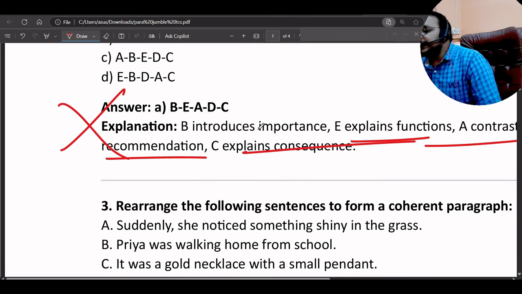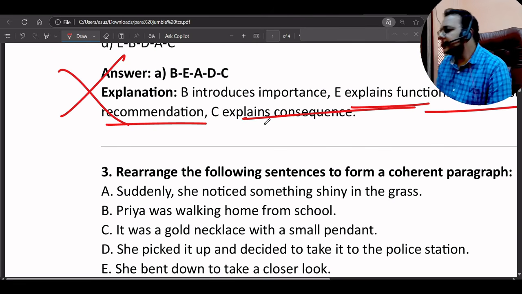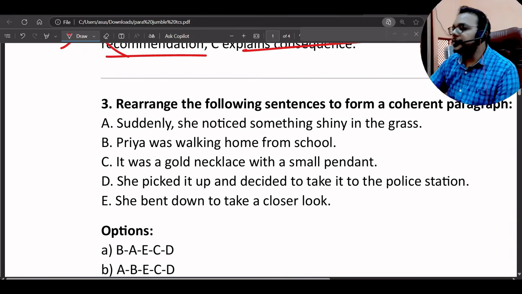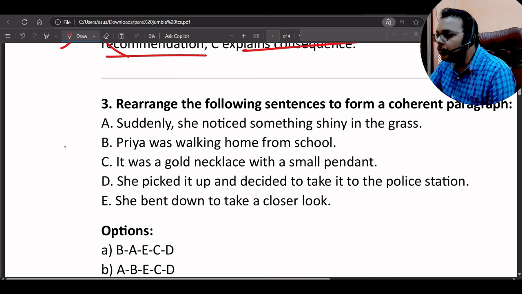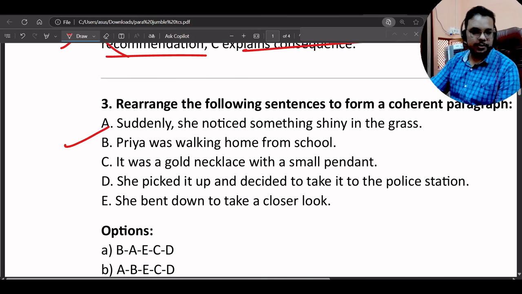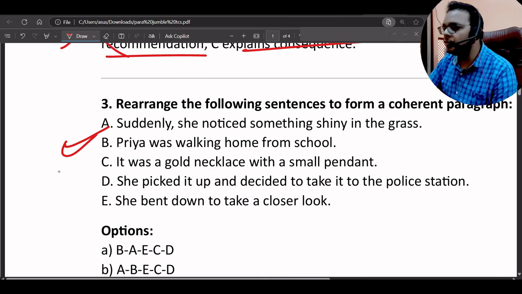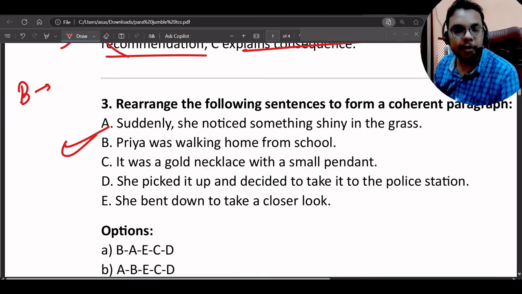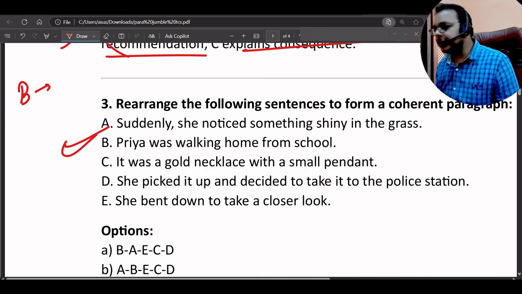Okay. Next question. Rearrange the following sentences to form a passage. Okay, so Priyanka was walking home from school. Just see here all five sentences. I think this will be our opening sentence, which is B. Priyanka was walking home from school. It is our opening statement.